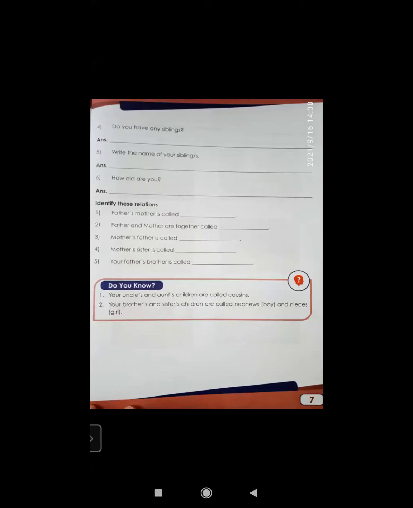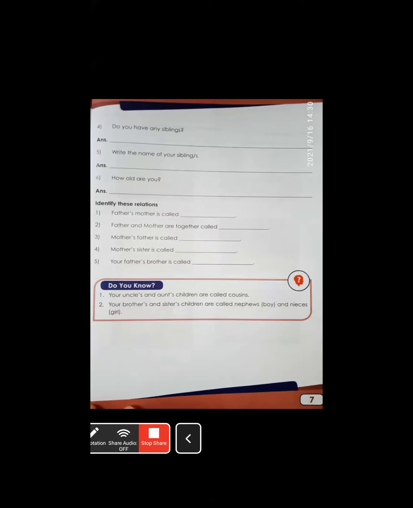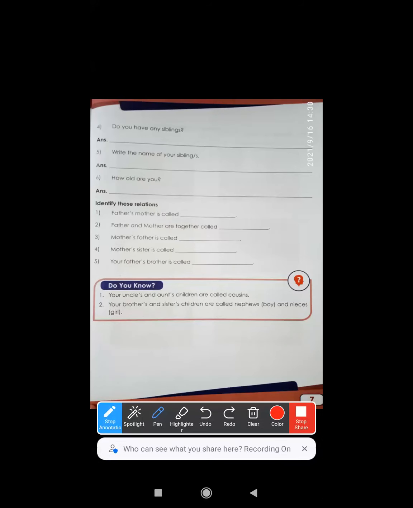Next question, right? Come on, first we'll see the blank one. Father's mother. Okay, your father's mother is called dash. Do you remember we have done this previously also? All the relationships from your father's side will be called paternal.